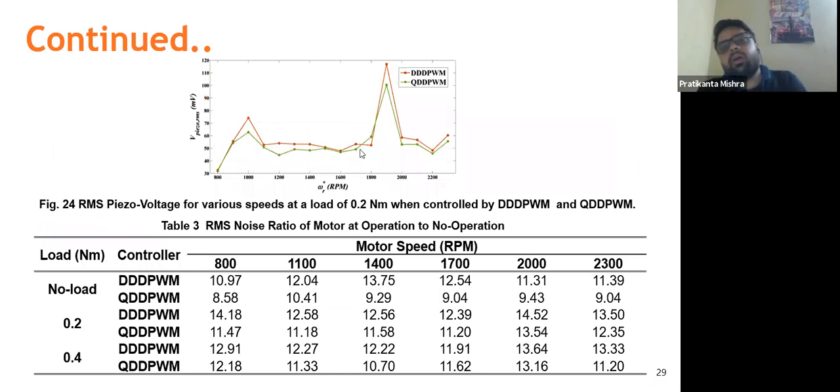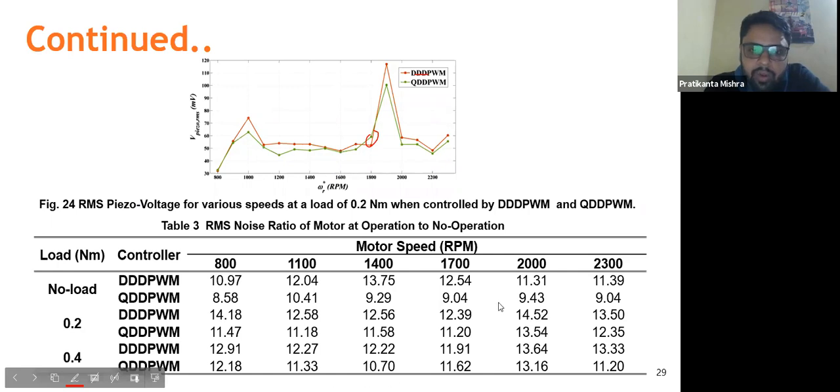Now again, here we have shown the RMS values of the piezo output voltage at 0.2 Newton meters, and you can see that in most of the cases, except for this one, this RMS value of the vibration, that is the electrical output voltage of the piezoelectric transducer, is lesser in the case of QEED PWM as compared to triple D PWM.